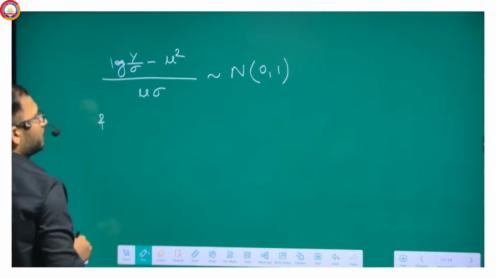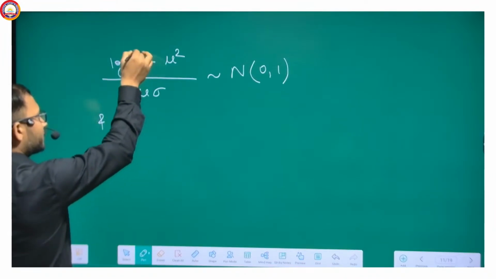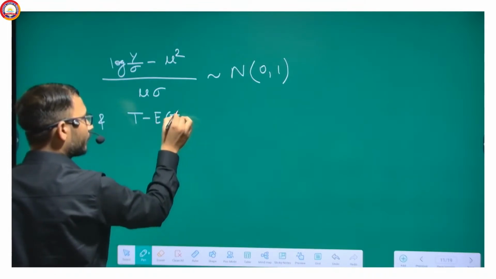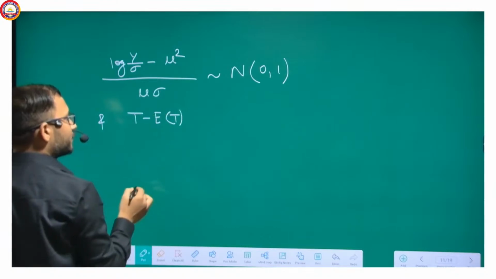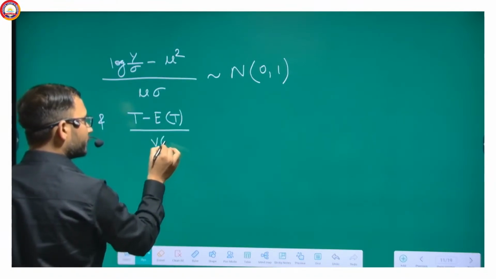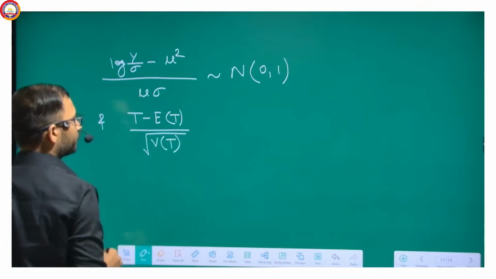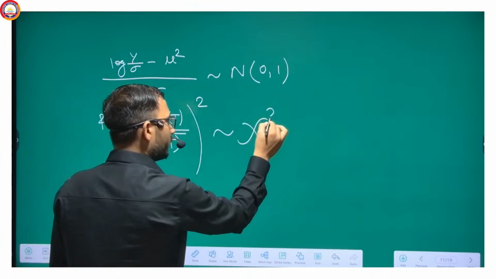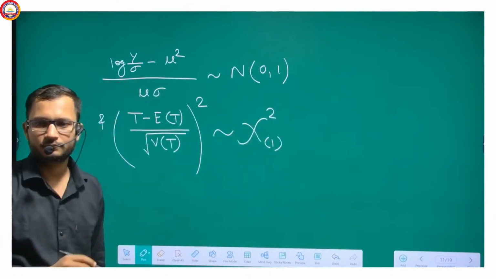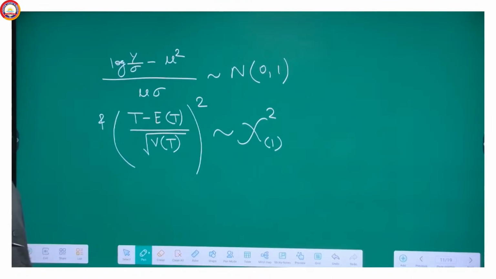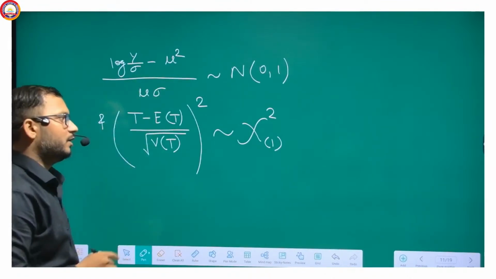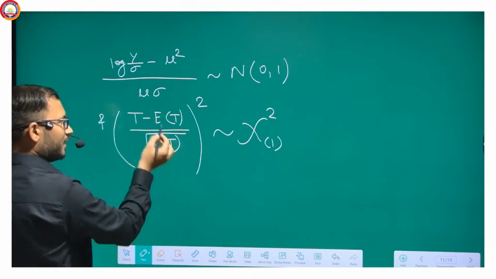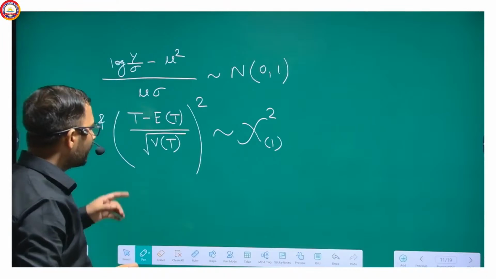And if I say it t, that means t minus expectation of t, this is t, this is expectation of t, upon root under variance of t. So a square of it will be chi square with 1 degree of freedom. Getting my point? Now you know that expectation of t, you know everything. Now this root under variance of t is nothing but mu square sigma square. Now see the question there.